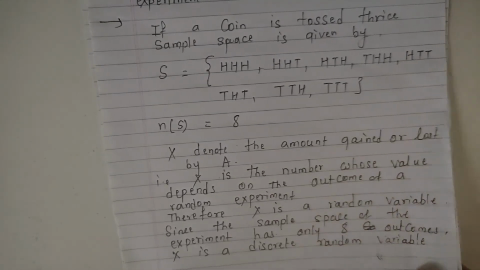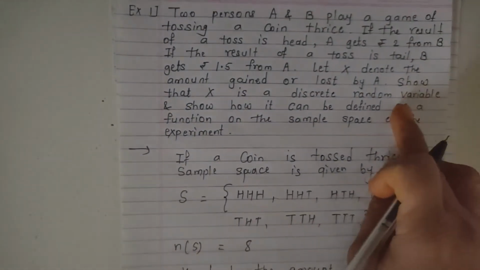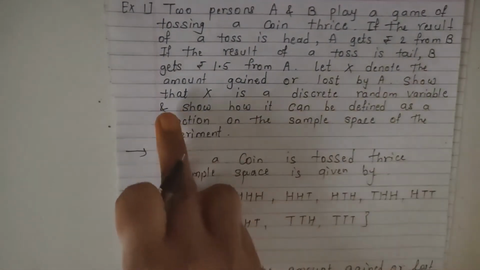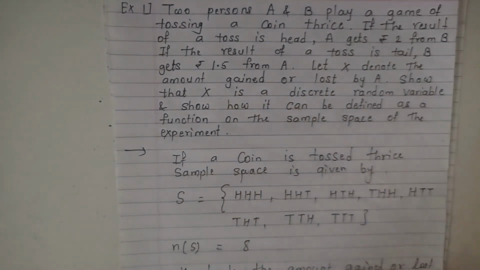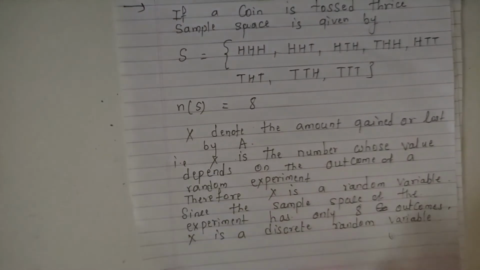So students, this is the answer for the first question: show that X is a discrete random variable. In this way, X is a discrete random variable.